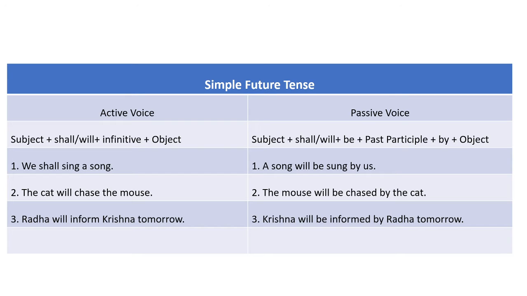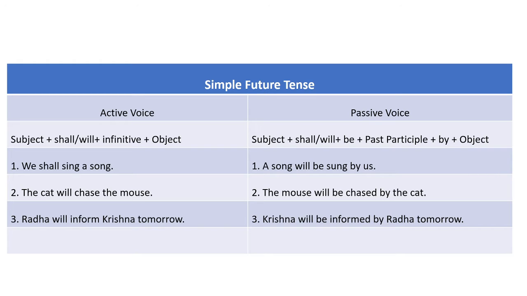If it is written in future continuous tense, again the tense of the sentence will be future continuous tense. If the verb of the sentence is written in future perfect tense, automatically the tense of the sentence will be future perfect tense.